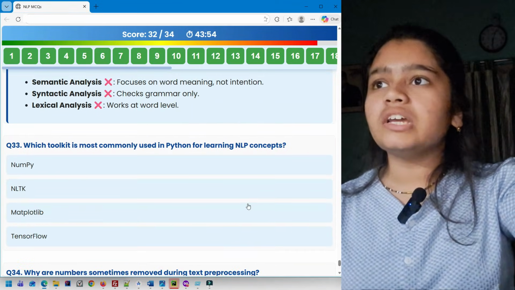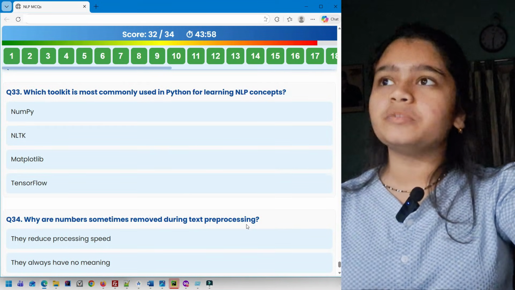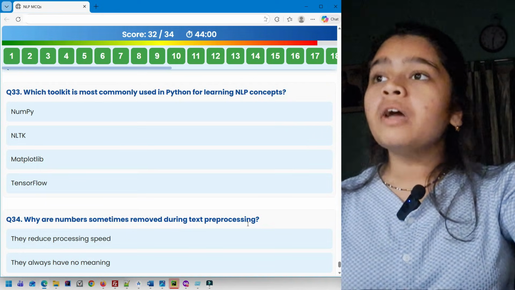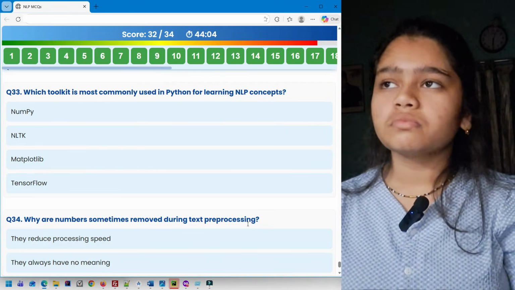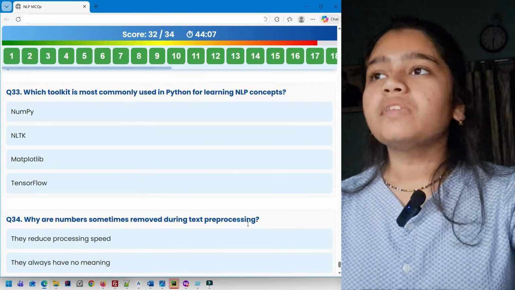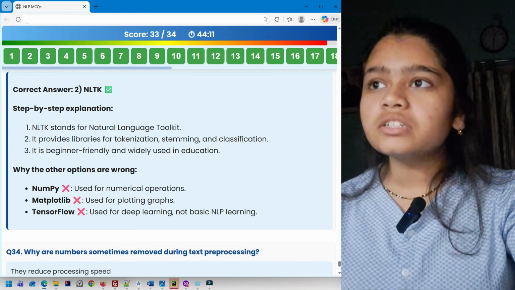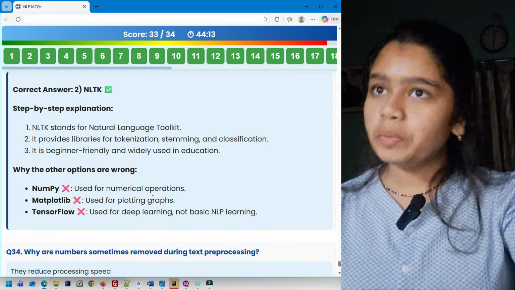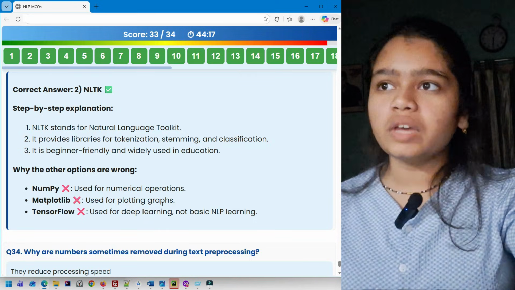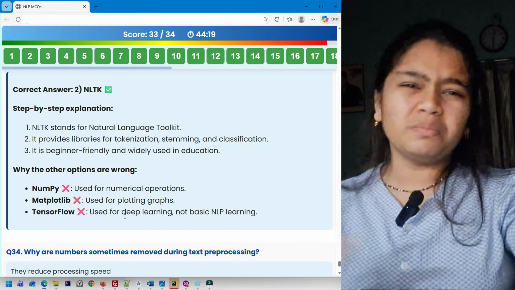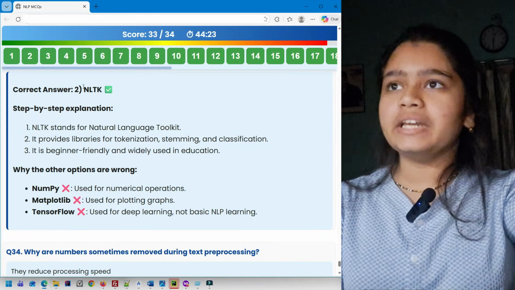Then question 33, which toolkit is most commonly used in Python for learning NLP concepts? NumPy, NLTK, Matplotlib, TensorFlow. So it's going to be NLTK. You can see the other options, why they're incorrect. NumPy is used for numerical operations. Matplotlib is used to plot graphs, okay? And TensorFlow is a deep learning concept, okay? So it's going to be NLTK.